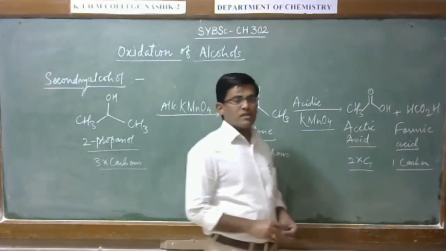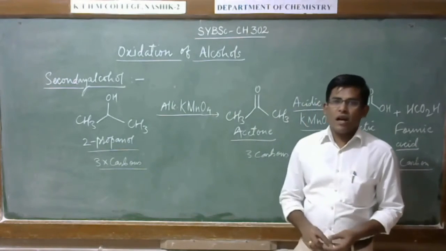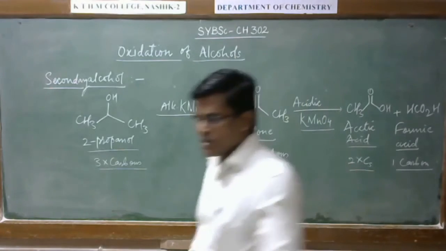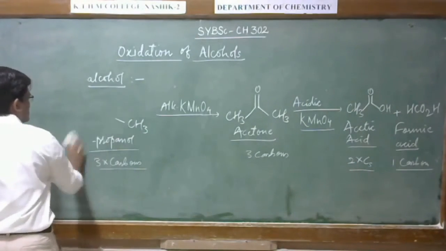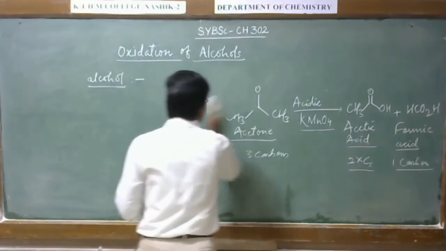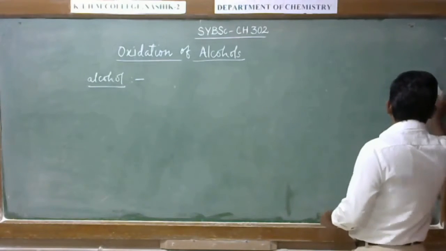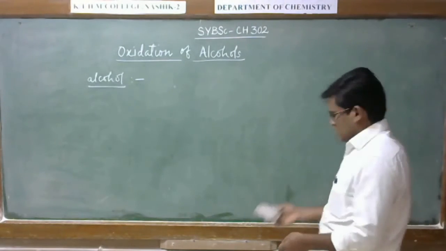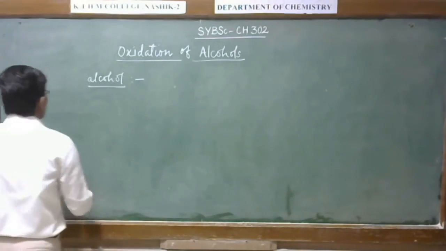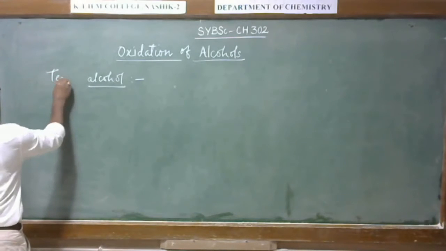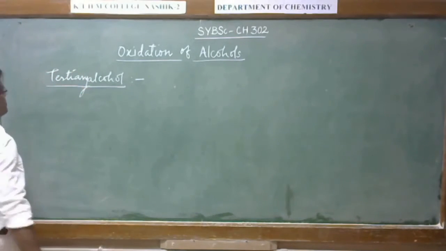So this is the oxidation of secondary alcohol. Let us have the tertiary alcohol. As I mentioned before, tertiary alcohols are very difficult to oxidize under mild reaction conditions, so it requires some vigorous condition like a strong oxidizing agent, tertiary alcohol.